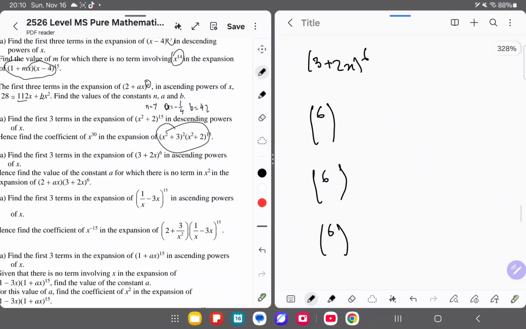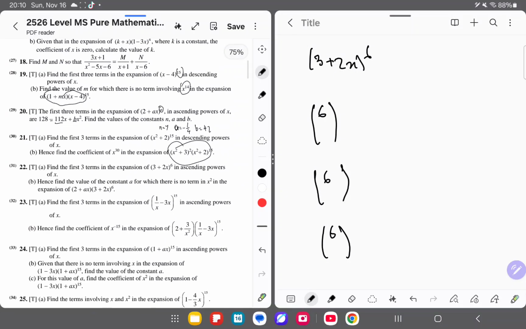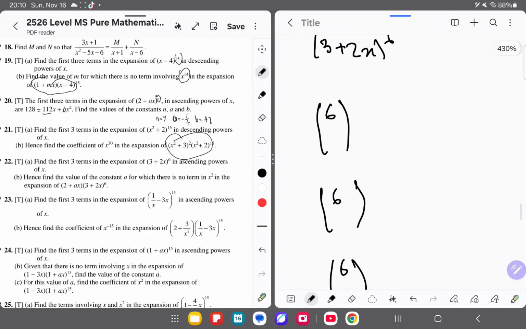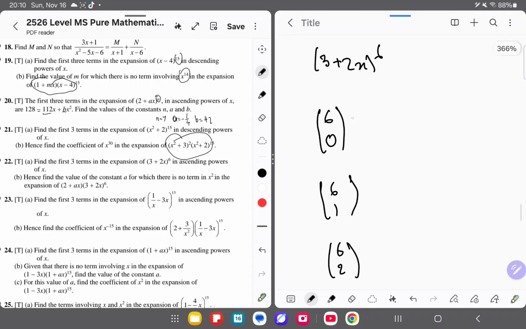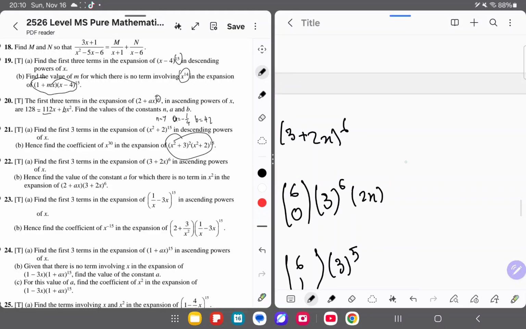It's not that hard, but I just need to cover a lot more than I did. Okay, so ascending powers meaning you start with the lowest and you move up. Here it's 6. Here it's 5. Here it's 4, so it decreases per term. And here it increases per term.